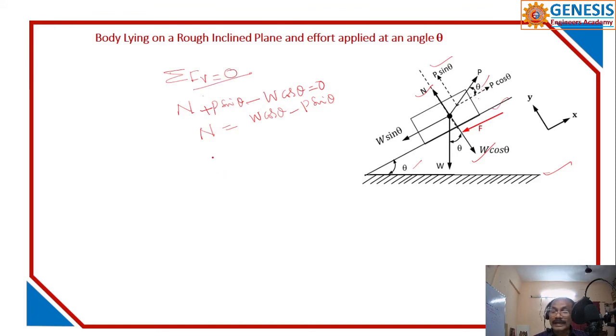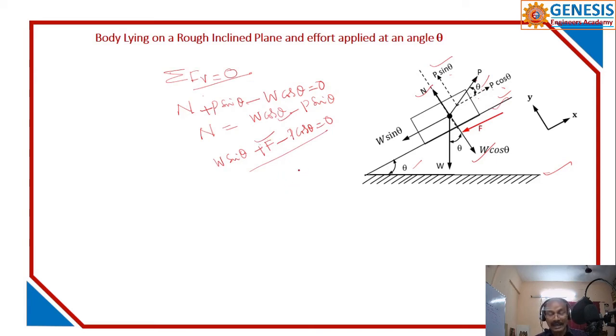And the other equation is along the plane. Because it is inclined, it has two components. Along that inclined plane, I have W sin theta minus F minus P cos theta is equal to 0. Then you have to substitute this here and find out what is required.